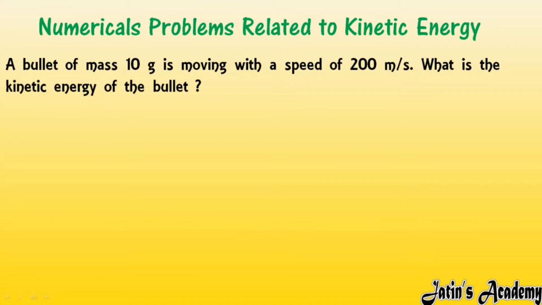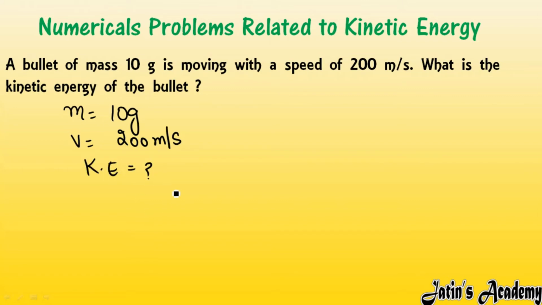Next, we are going to start with the numerical problems related to kinetic energy. So the first numerical we have: a bullet of mass 10 gram is moving with a speed of 200 meter per second. So the mass of the bullet is given to us, that is 10 gram, and it is moving with a speed or velocity of 200 meter per second. What is the kinetic energy of the bullet? So we have to calculate the kinetic energy of the bullet.